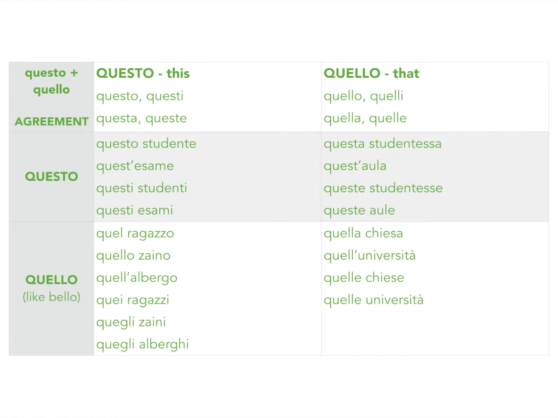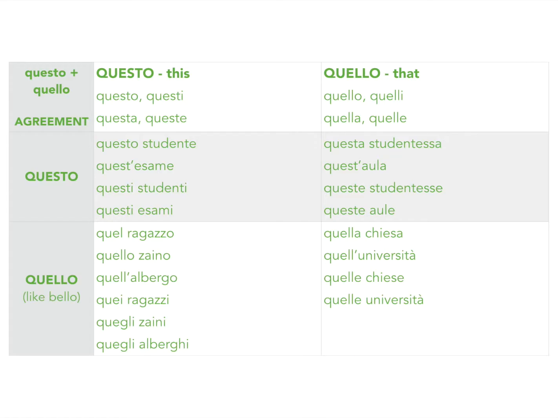Okay, did you see how that pattern is just like bello, where ragazzo starts with a consonant, so it just has quel. Zaino starts with Z, so we need a vowel in front of it. Albergo starts with a vowel, so we need an apostrophe in front of it, and so on and so forth.